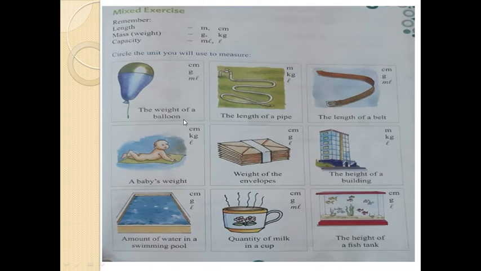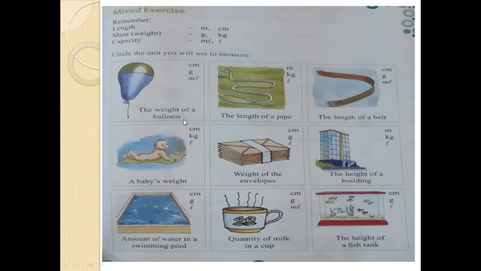Length of pipe, meter. Length of belt, meter. Length of a belt means centimeter. For the babies, small babies, this is coming centimeter, but almost it's coming centimeter. Very rare, a very fat person, it is coming in meter. Otherwise belt is coming centimeter.